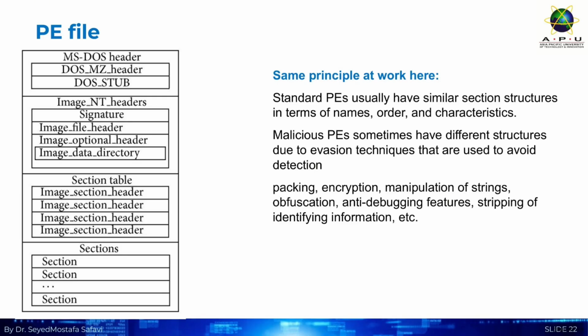Standard PE files have similar internal structures. However, malicious PEs often have manipulated structures due to evasion techniques like packing, encryption, or code obfuscation. These differences in internal structure, caused by malicious tricks, create visible differences in the image of the file. So the deep learning model learns to spot these visual tricks.